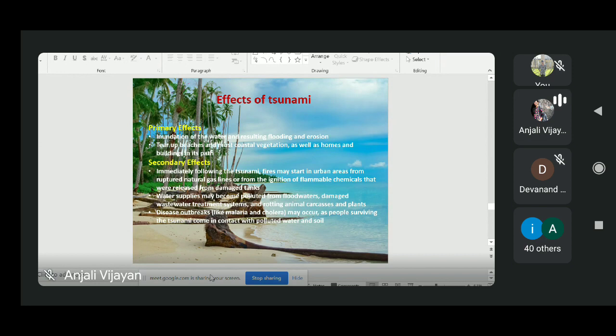They may happen some time after the tsunami. The primary effect is flooding, which is a very immediate and very prominent effect of a tsunami. In secondary effects, one is that it can destroy gas lines, water lines, etc., and it can also cause outbreaks of waterborne diseases like malaria and cholera. So these are the effects of a tsunami.